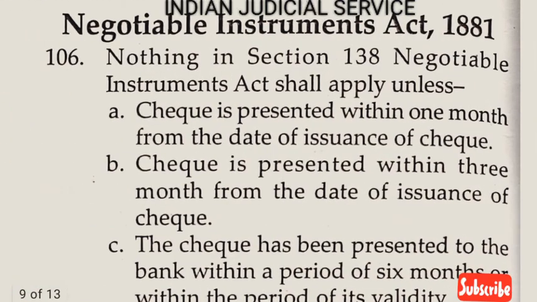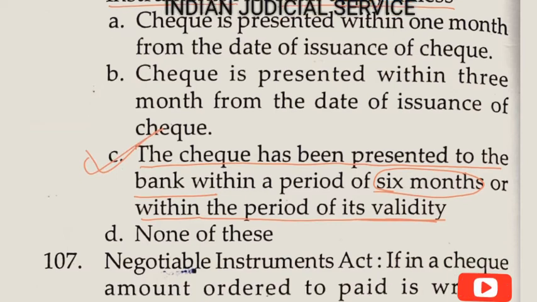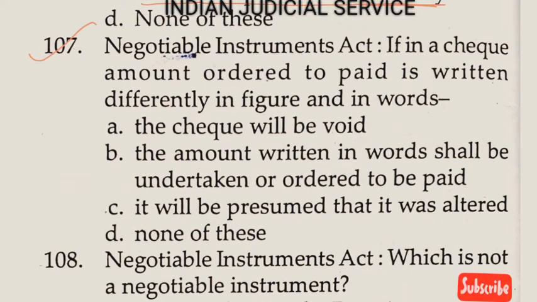Now these questions are related to negotiable instruments. Question number 106. Nothing in section 138 of the Negotiable Instruments Act shall apply unless the cheque has been presented to the bank within a period of 6 months or within the period of its validity. So the answer is option C. Now question number 107. Under the Negotiable Instruments Act, if in a cheque the amount ordered to be paid is written differently in figures and in words, option A, the cheque will be void, so it is wrong here.